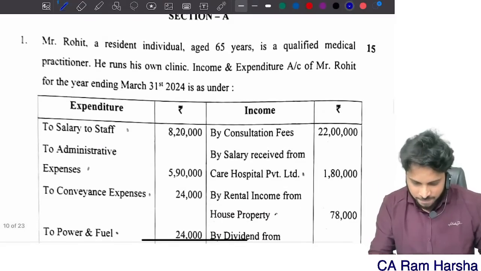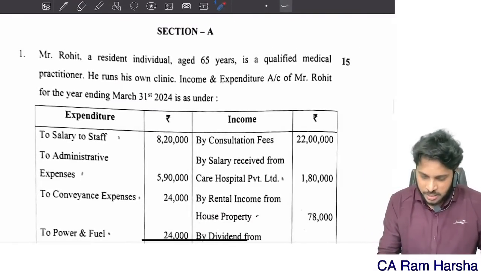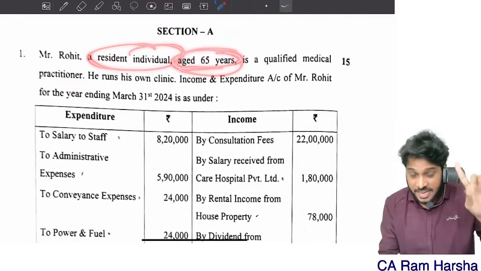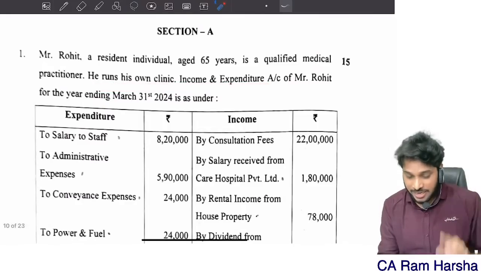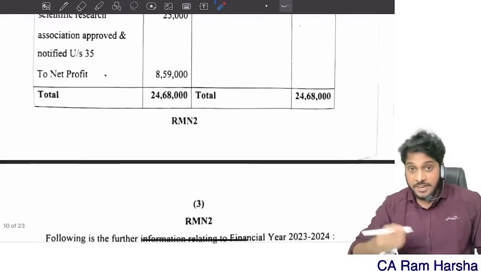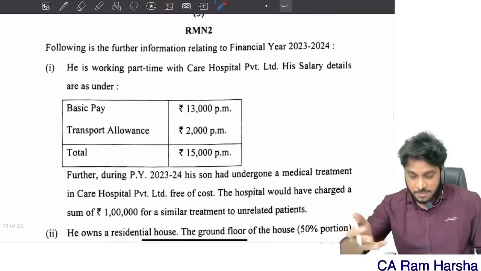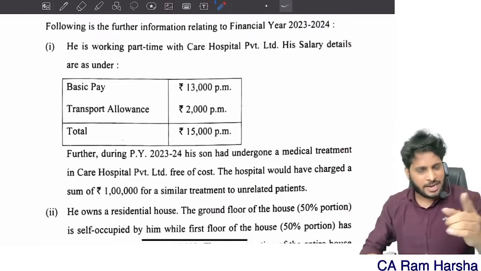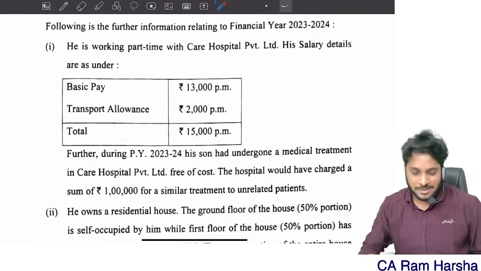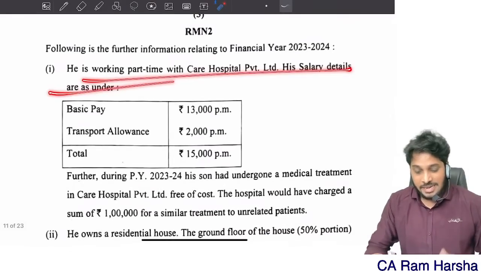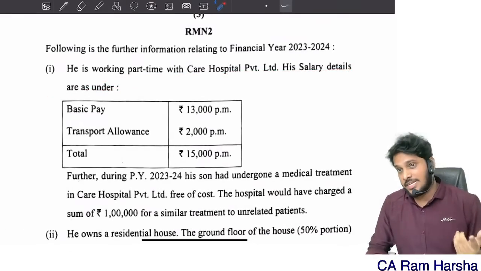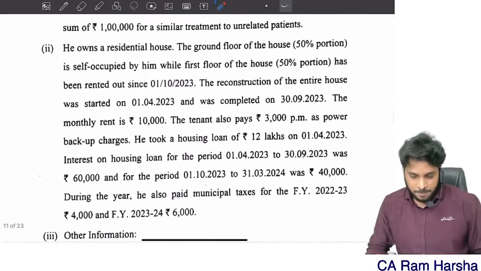Next. Now this is actually a resident individual, aged 65 years. He is running his own clinic. Income and expenditure account is given. We solved PGBP previous day before. Just I think yesterday morning I did PGBP revision. I think all these points I've told you. Further, he is also having. In fact, this is a similar problem which is there in the ICAI book illustrations also.